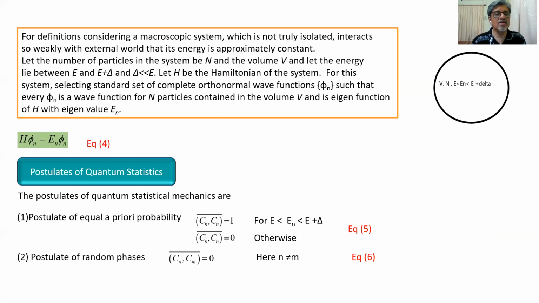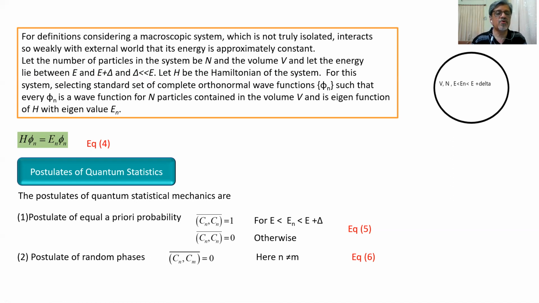For that we use the popular Schrodinger equation, H phi n equals En phi n. It is like H psi equals E psi, the popular equation, where H is the Hamiltonian operator operating on phi n, En is the energy eigenvalue, and phi n is the wave function. Now, equation number 4 describes the ensemble, and that is represented by this particular diagram, with the description given by the box above.